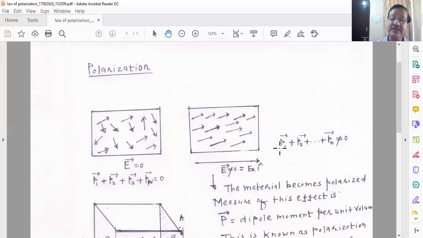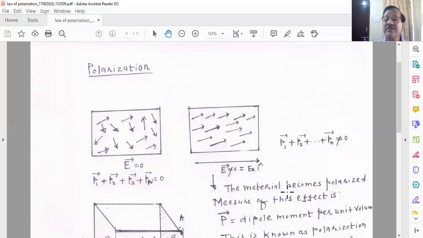And in that case, you will see the vector sum. You see, in the absence of the electric field, the vector sum is 0. But in the presence of the electric field, your vector sum is not 0. So we can say that the material becomes polarized. Here, the entire material is polarized.